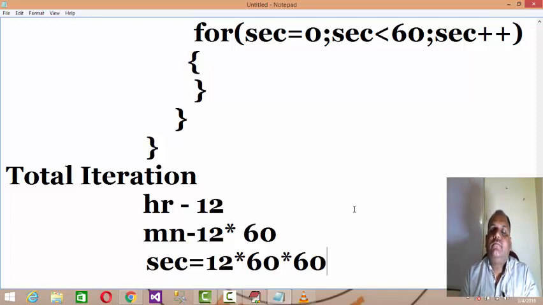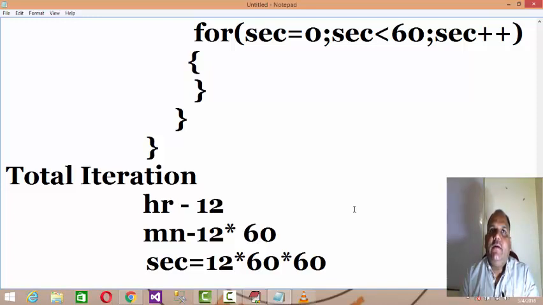What is nested loop? It's a loop within a loop. Whenever we get a programming statement or problem definition where we need to establish a loop within a loop, what basic principle do we need to understand? When you establish a loop within a loop, for one step or one iteration of the outer loop, the inner has to iterate completely. Then and only then can you establish a nested loop.